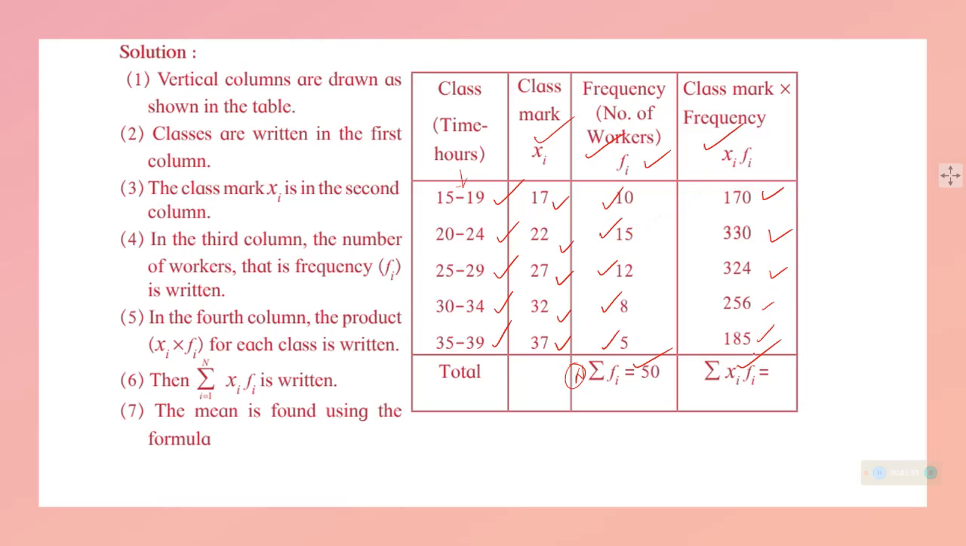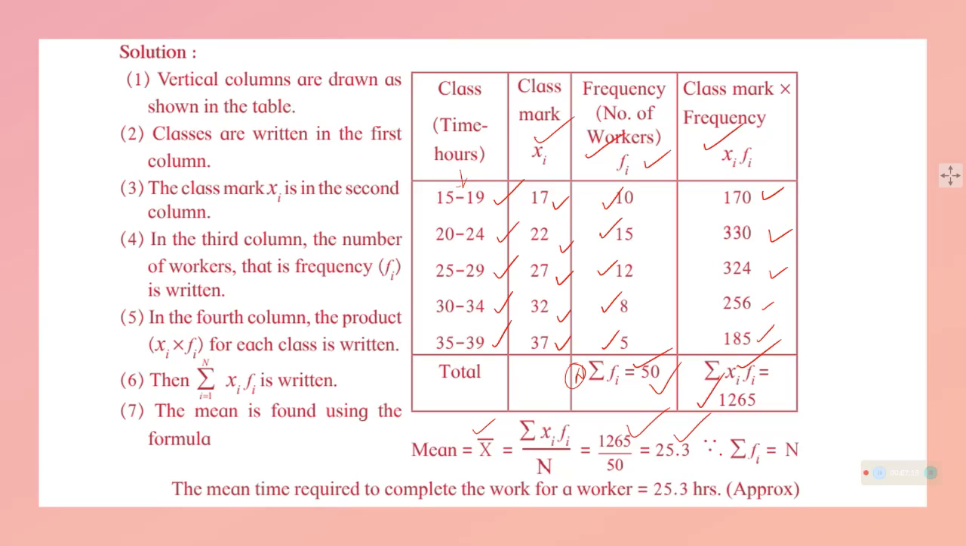So now by doing this, there are 50 workers, so the total will be 50 here, and the total of the class mark into frequency will be 1265. Now we need to divide 1265 by 50, so that we will get the mean. That means 25.3 will be the answer for the time required to complete the work for a worker. If a worker is doing all these things, 25.3 hours will be required. This is an approximate calculation of how many hours will be required if one person is doing the whole work done by these people.